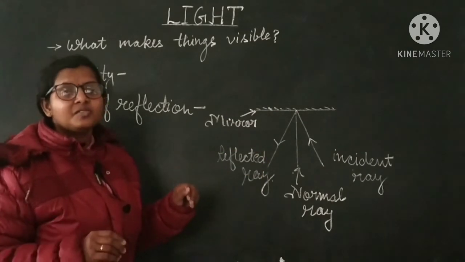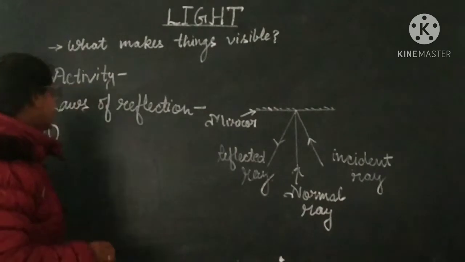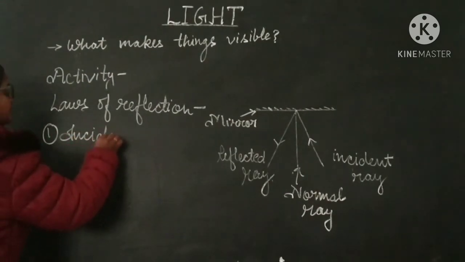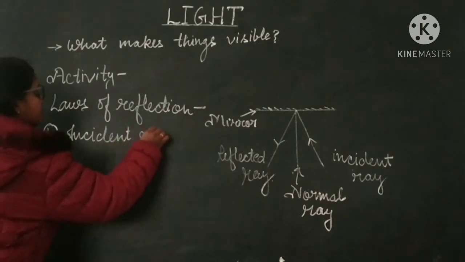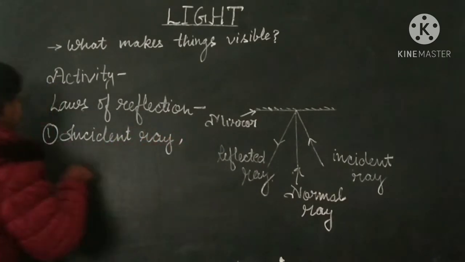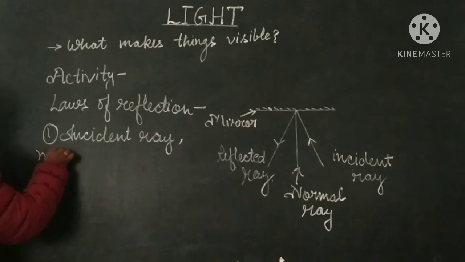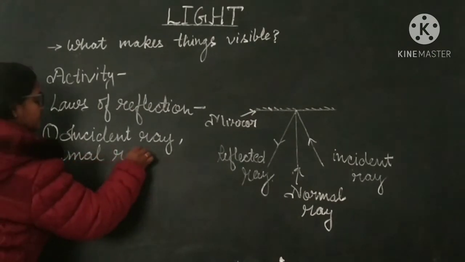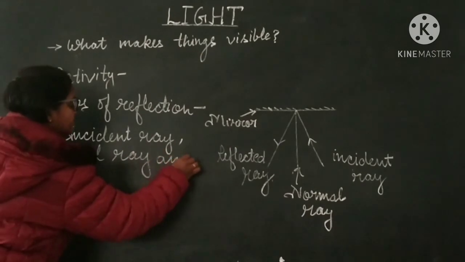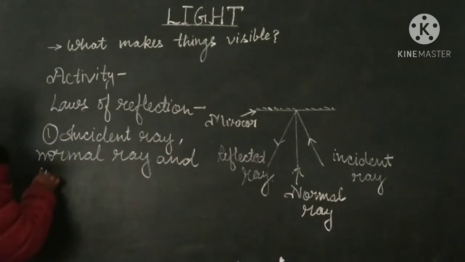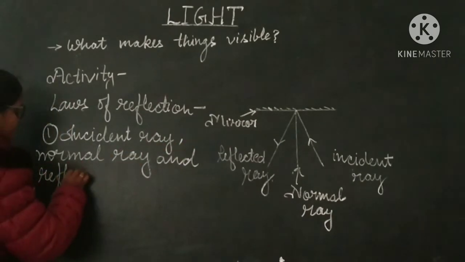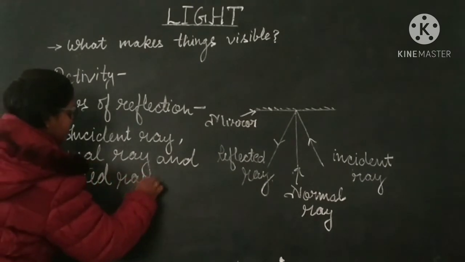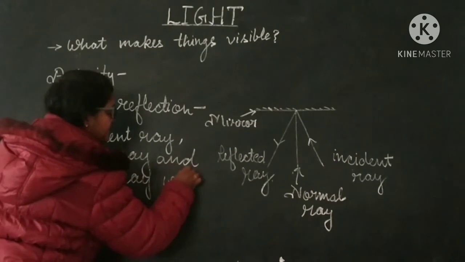So that is the first law of reflection, that incident ray, normal ray and reflected ray will lie in the same plane.